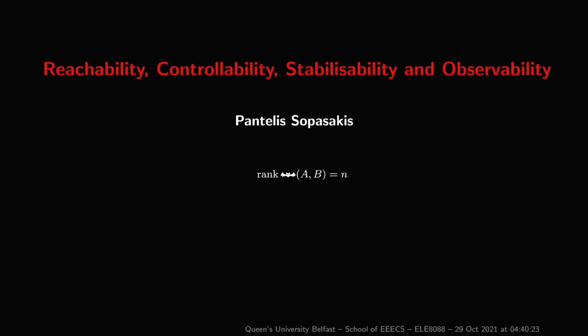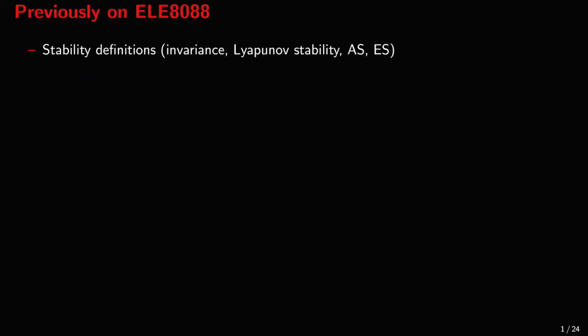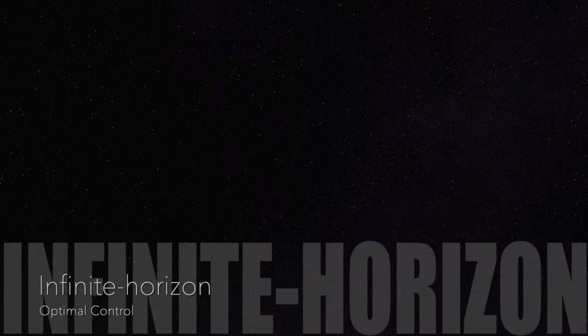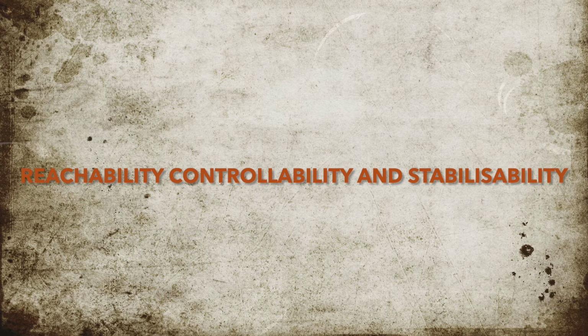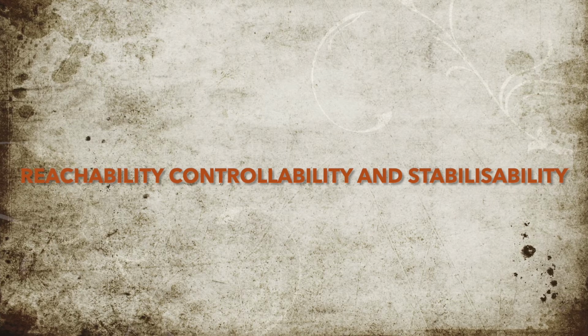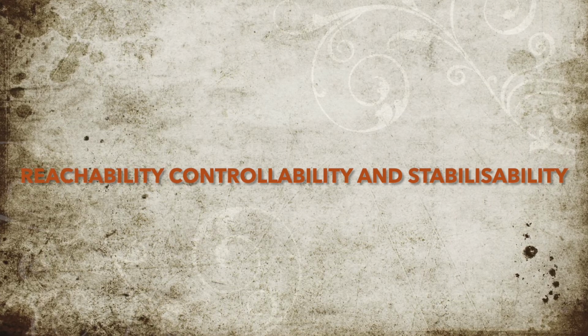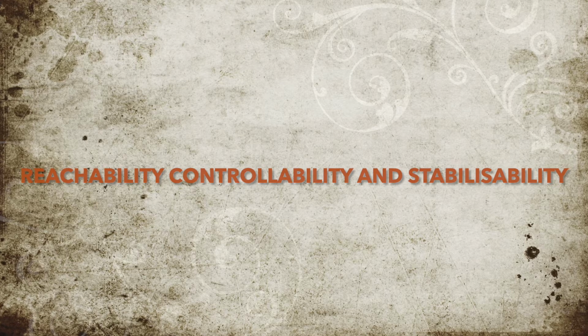Hi, and welcome to this video lecture on reachability, controllability, stabilisability, and observability. So far, we've talked about stability and invariance, Lyapunov stability theory, and we saw how we can solve finite-horizon, linear-quadratic optimal control problems. The next step is to study infinite-horizon formulations. But to do that, we need a little interlude. We need to introduce the concepts of reachability, controllability, and stabilisability.